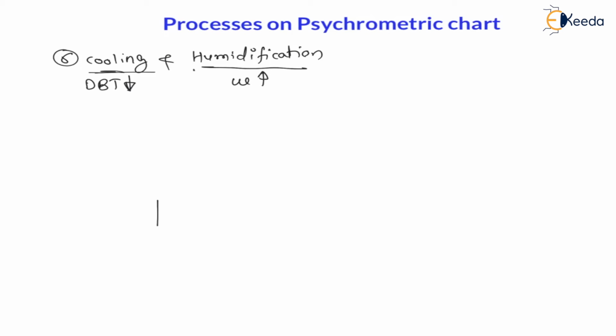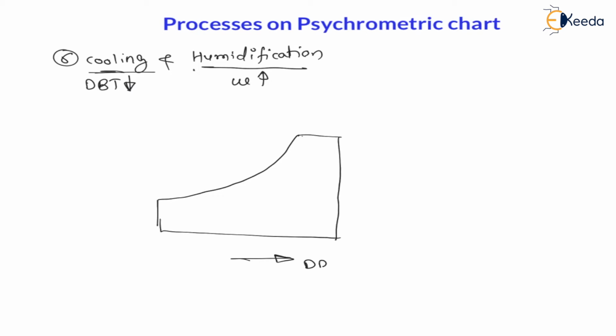So let us draw a psychrometric chart to understand this process. Now from psychrometric chart, on x-axis we will get dry bulb temperature. On y-axis specific humidity, and the curved line is the saturated line, that is relative humidity equal to 100% line. Now here we have to decrease dry bulb temperature and increase specific humidity. Now from point 1, temperature is decreasing and specific humidity is increasing. Therefore from 1, in this quadrant between these two lines the process will lie, right?